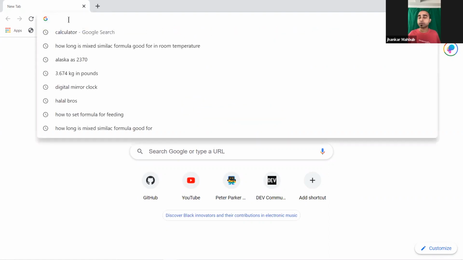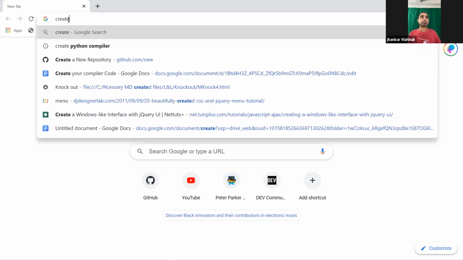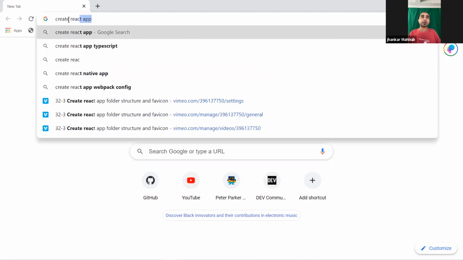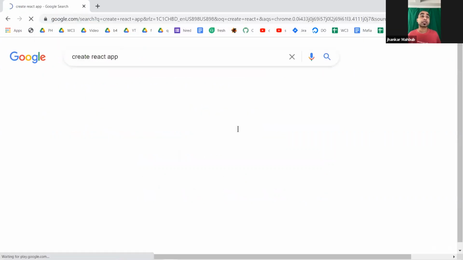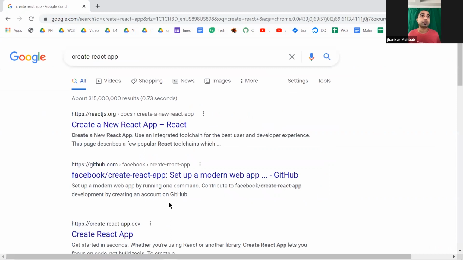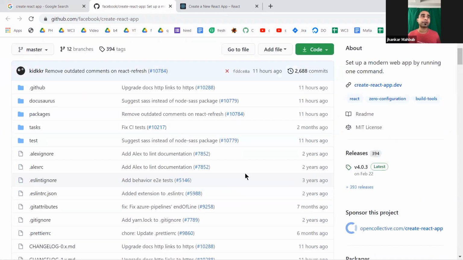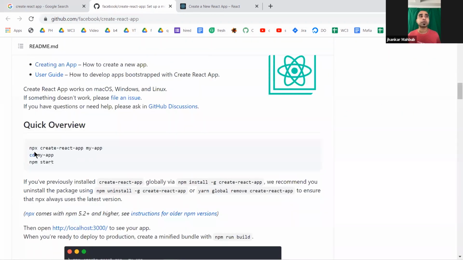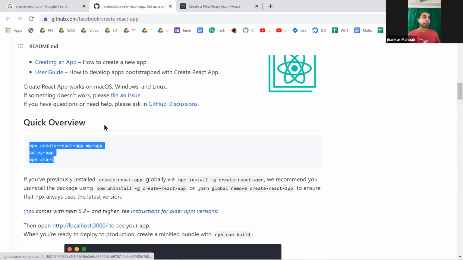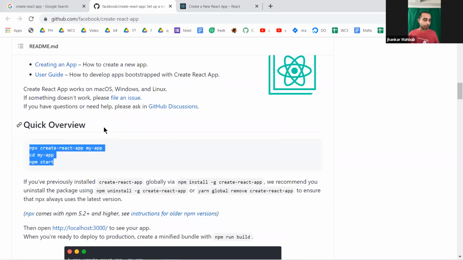And to start with React, all you need to do is search for something called create React app. Once you search for that, you will see their website, how you can start it, and you can also go to this GitHub repository. Either one will give you some information, and you see this is a very, very popular GitHub repo. If you scroll a little bit, all you need to do is run 3 commands and do one extra thing. And that's pretty much it to have your React application running. And we will start this.